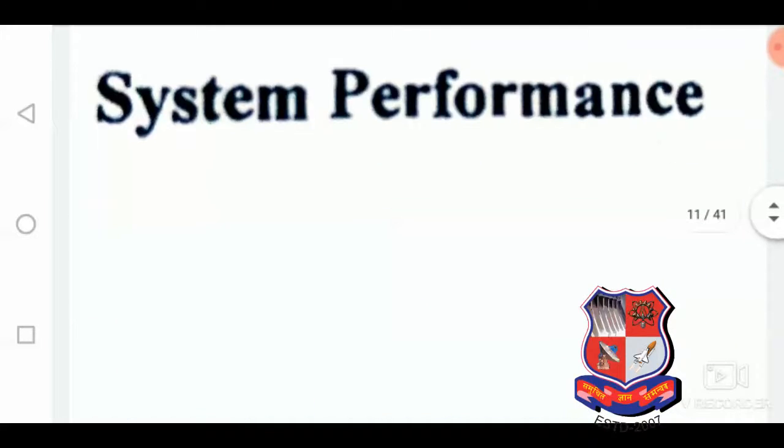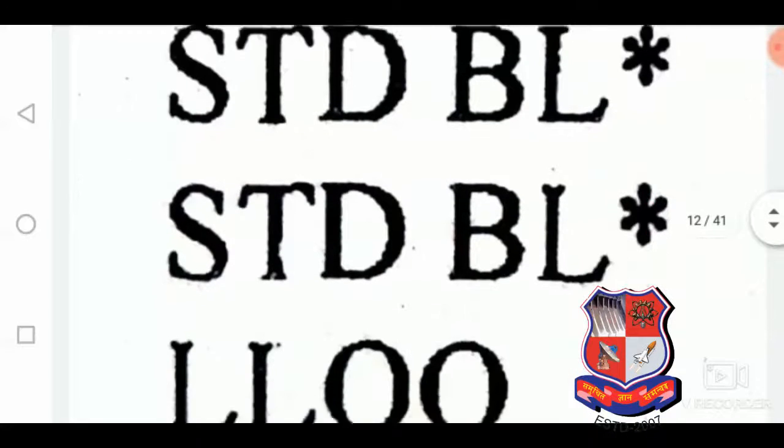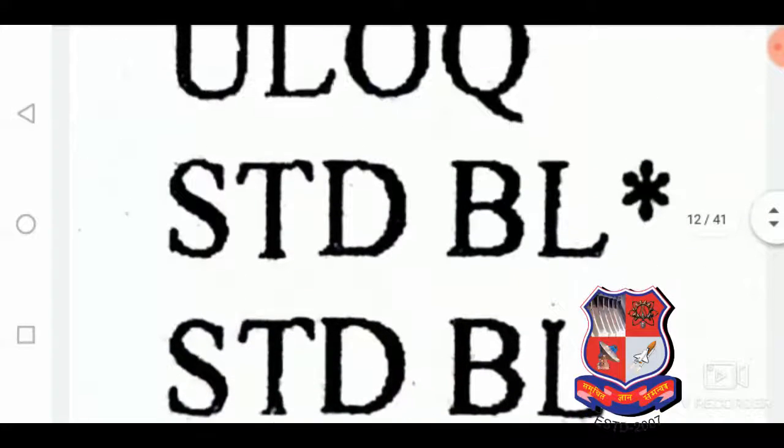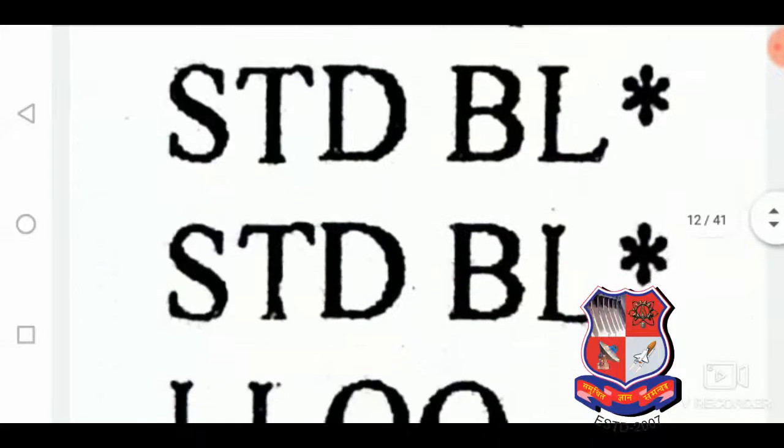Okay. System performance: after the successful completion of the SYS experiment, we will perform the system performance experiment, and that includes the standard blank, ULAQ, standard blank twice, and this is the base sequence. In that, ULAQ is the upper limit of quality control, and LLAQ is the lower limit of quality control.